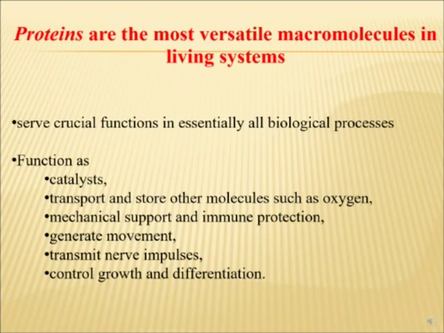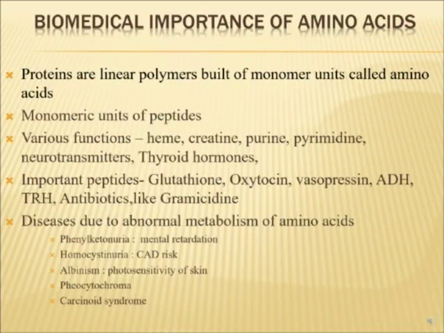They give mechanical support, they give immunity to the body, they generate movements, they help in transmission of the nerve impulses, and they control growth and differentiation. So now I have told you about proteins, but how are proteins linked to amino acids? Proteins are linear polymers which are built by the monomeric units called amino acids.